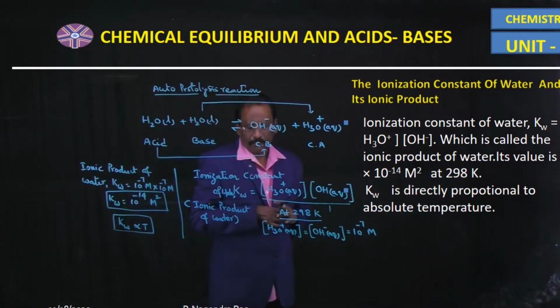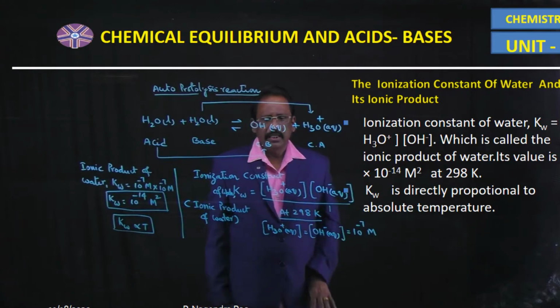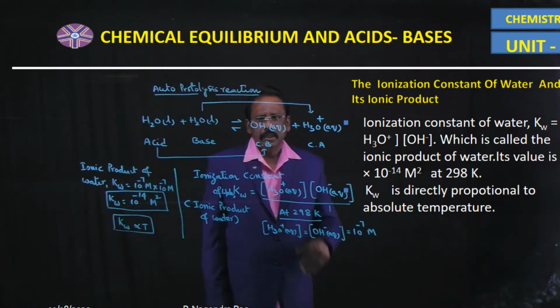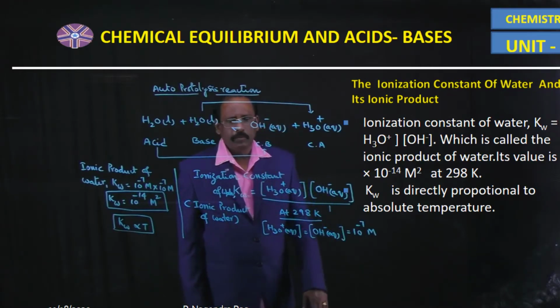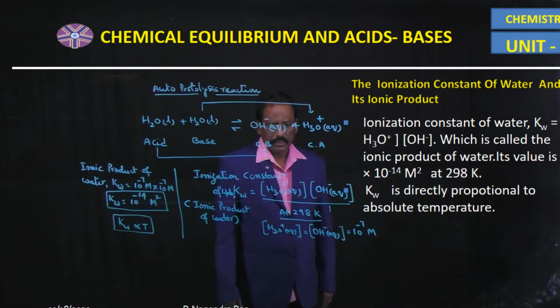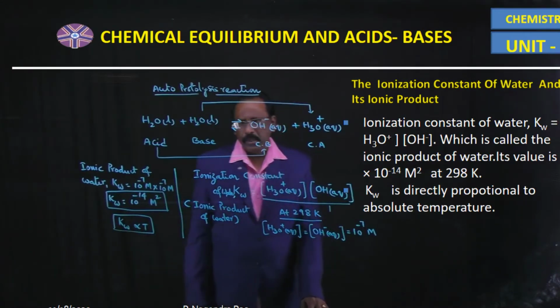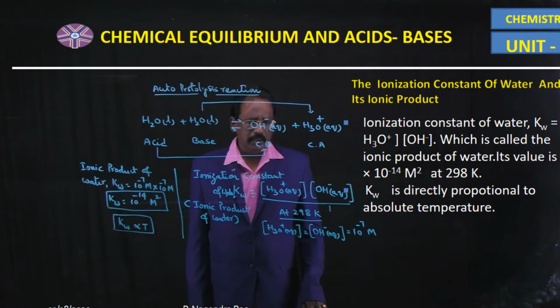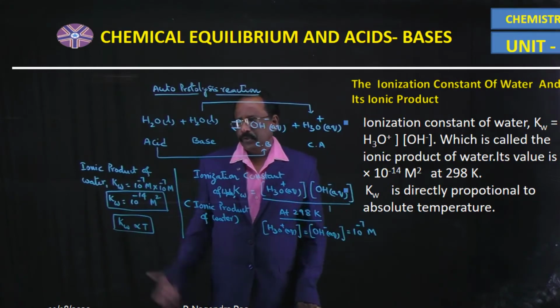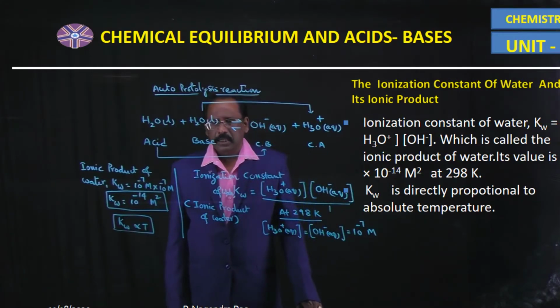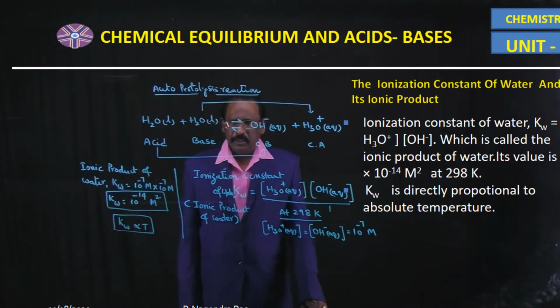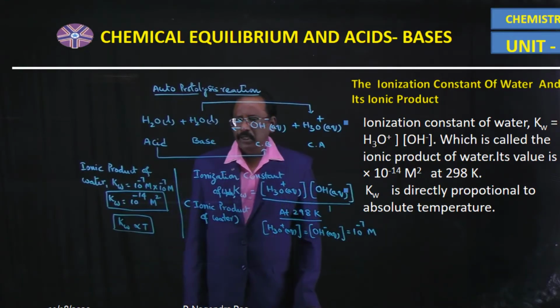So the ionic product of water formula is the active mass of H3O plus into the active mass of OH minus. At 25 degrees centigrade, the active mass of hydronium ion or hydroxyl ion is equal to 10 power minus 7 molarity, so the ionic product of water at 298 Kelvin is 10 power minus 14 molarity square.